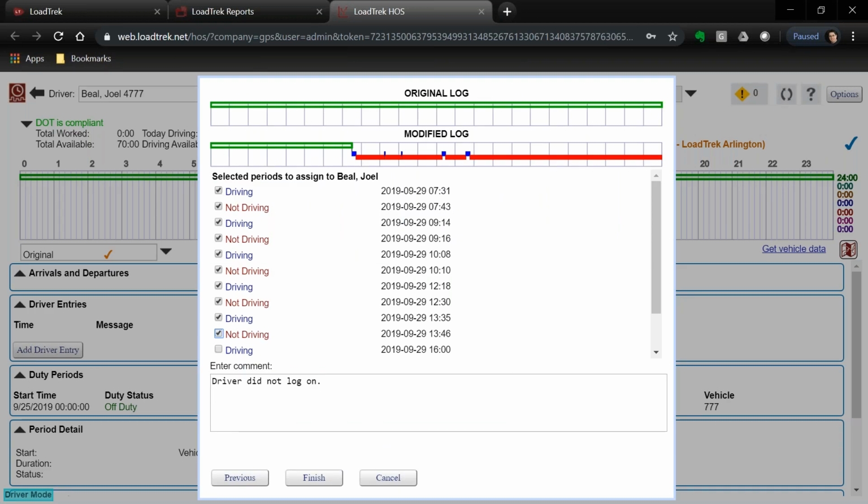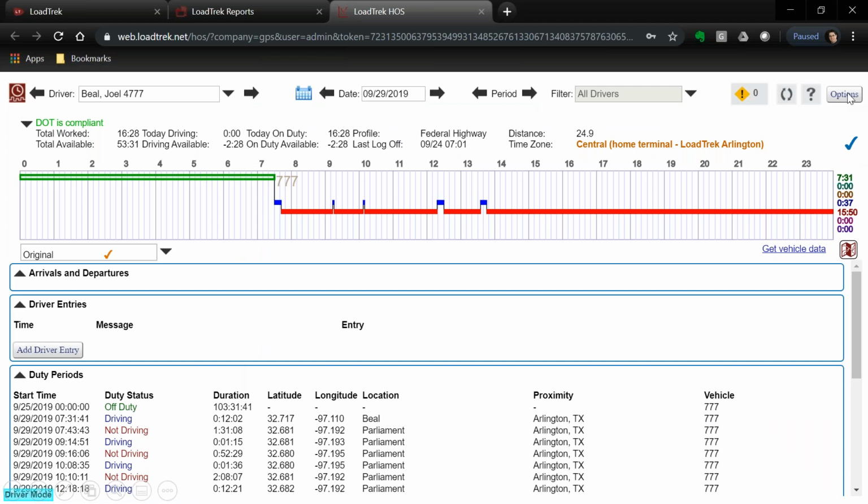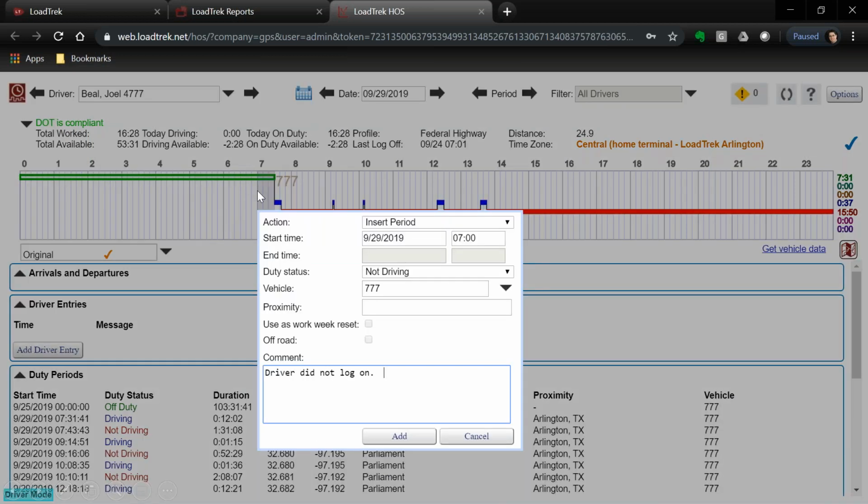The log looks like this. I have assigned the movement and the on-duty not driving periods after the movement to the driver. I now go to Options, double click here in the white area, insert my not driving duty status at 0700 with a comment, driver did not log on, add it.